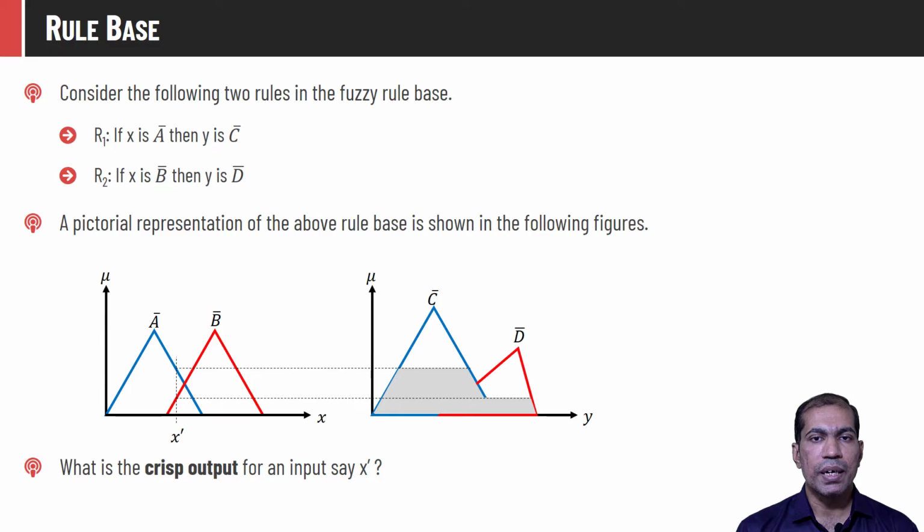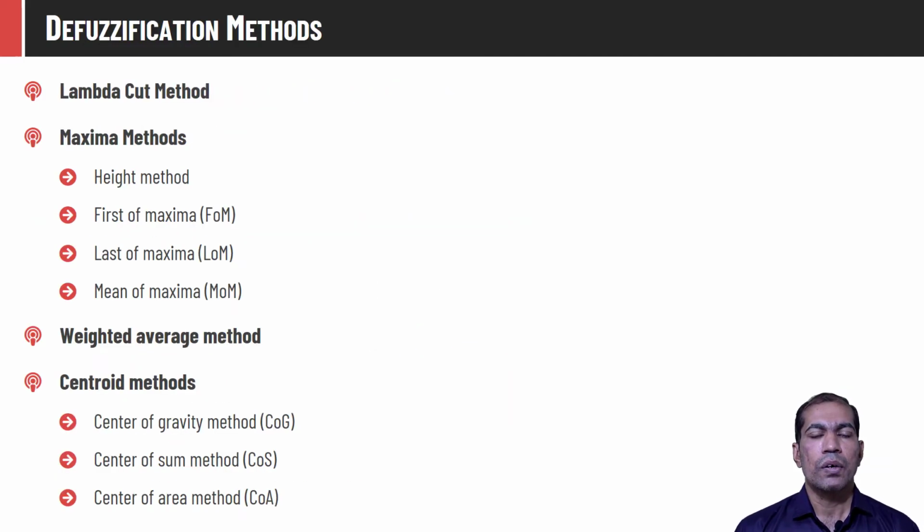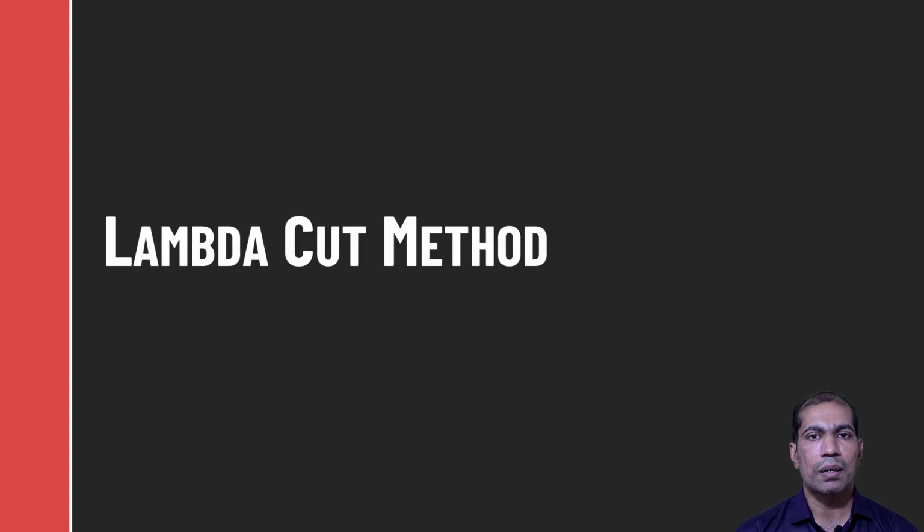We have to compute the area and apply a certain defuzzification method so that we can find out what will be the final crisp value corresponding to this union. We are going to study these methods of defuzzification. Lambda cut method, maxima method, and weighted average method will be covered in this part, and centroid methods I'll cover in the next video. Let's start our discussion with the lambda cut method.